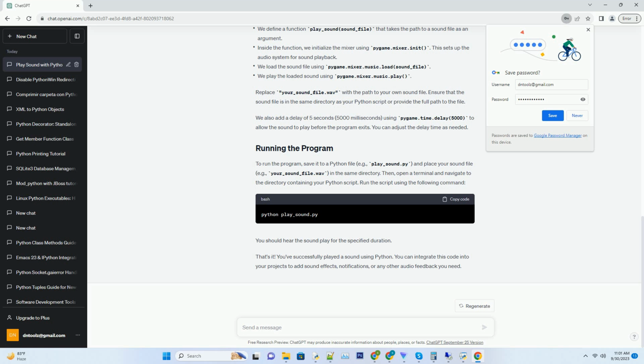You can integrate this code into your projects to add sound effects, notifications, or any other audio feedback you need.